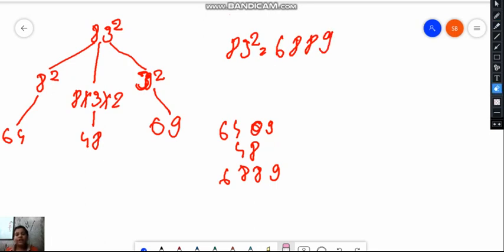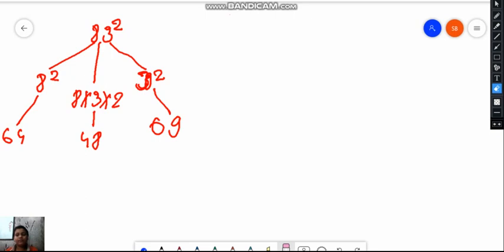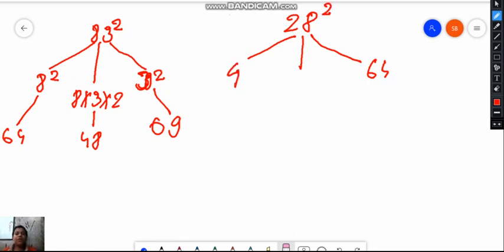Now we will do this with another example also. This is only for 2-digit numbers. Suppose I will take 28. We will take 3 columns here also. 8 square is 64, and 2 square is 4. Okay, so 2 into 8 is 16, into 2 is equal to 32. So we will do this again: 4, 32, 64.